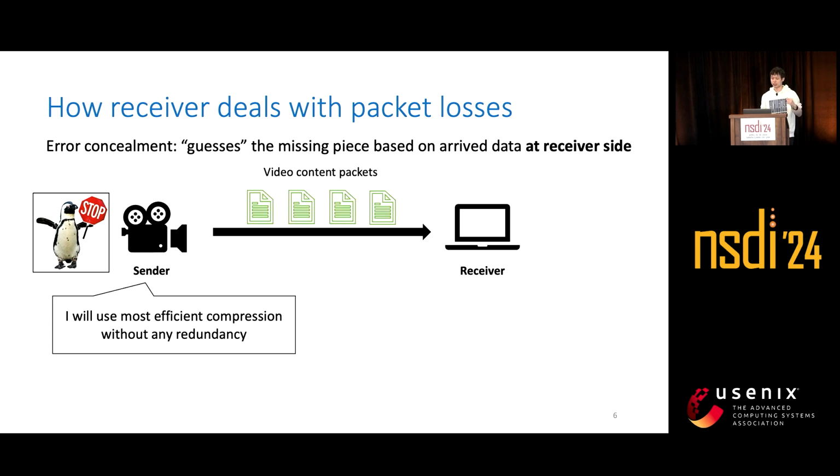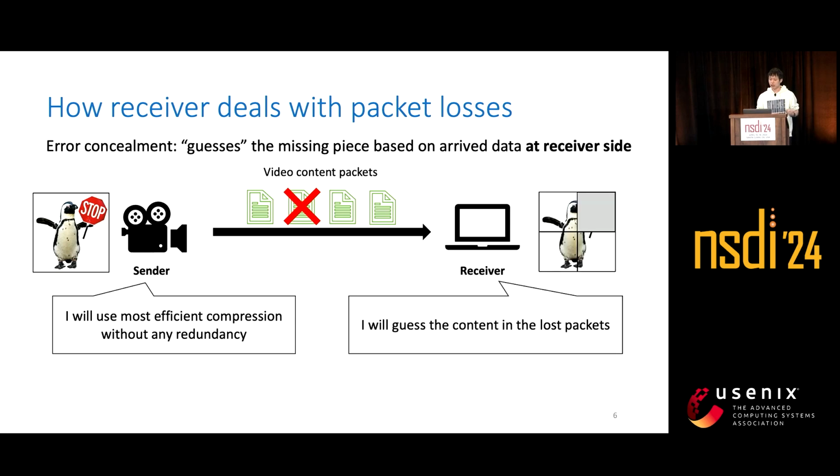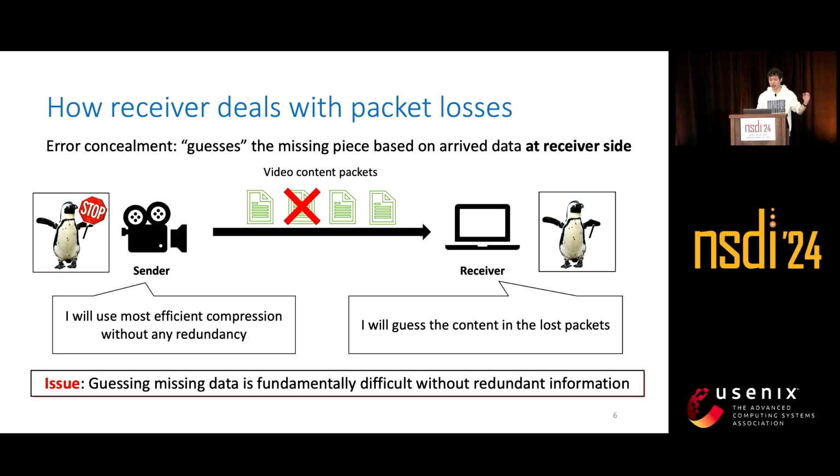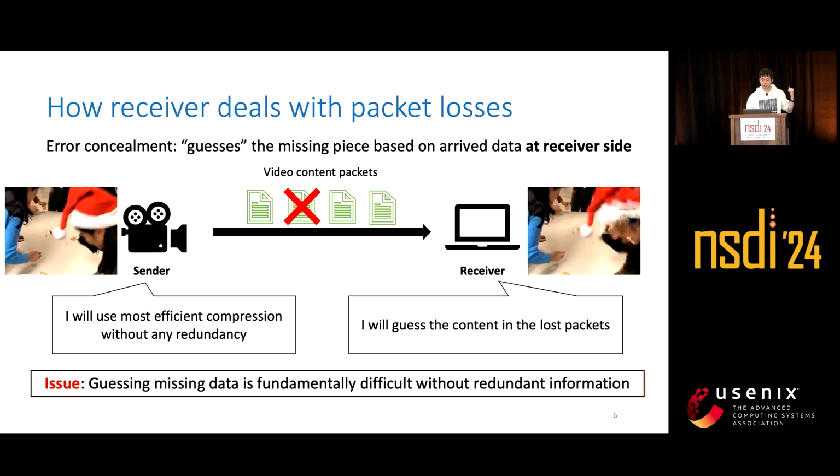For instance, if the frame has 4 packets and one of them is lost, the error concealment will attempt to fill in the gap. However, guessing the missing data is fundamentally difficult without any redundant information at the decoder side. For instance, the previous 2 videos were actually decoded with state-of-the-art error concealment techniques using big neural networks, but there is still a notable quality drop after loss.